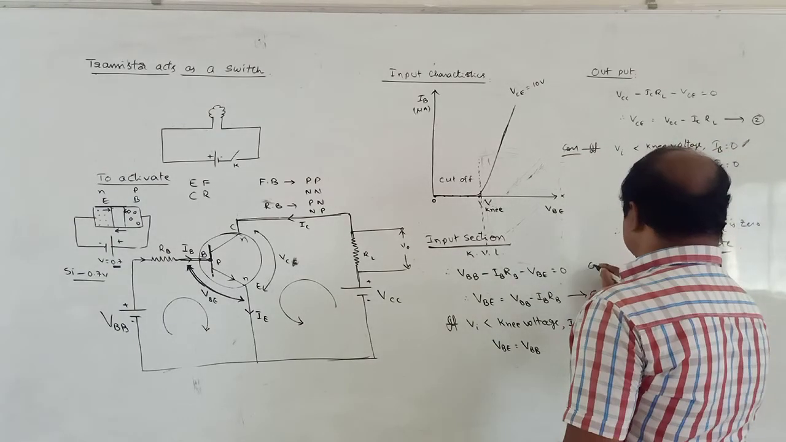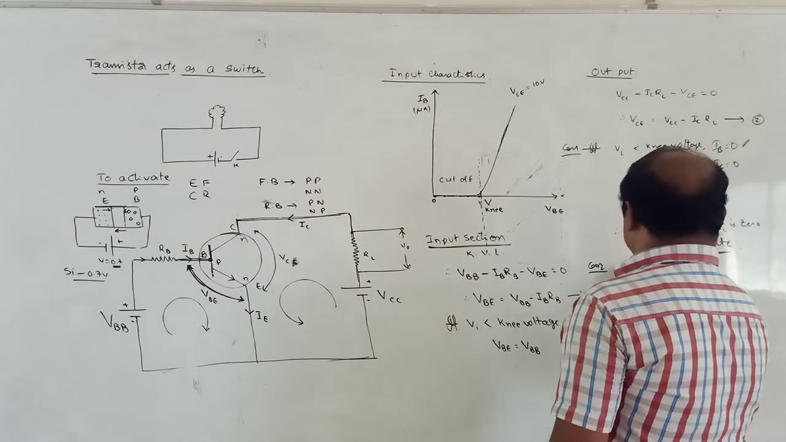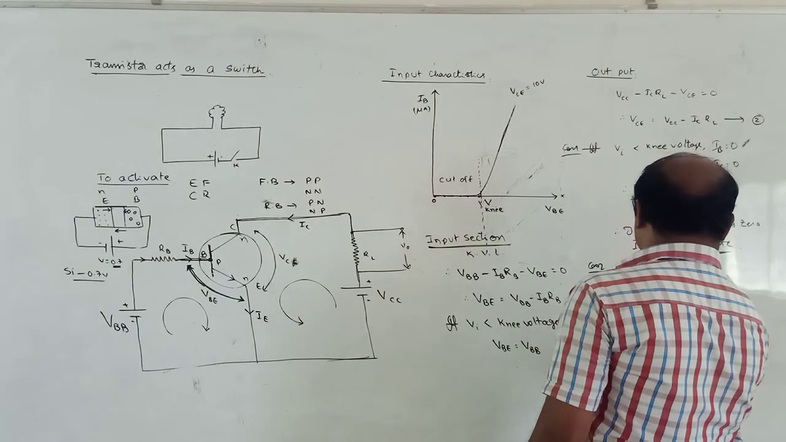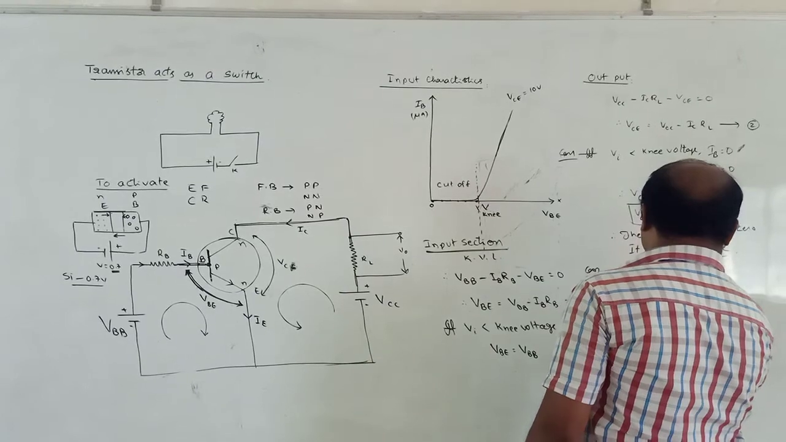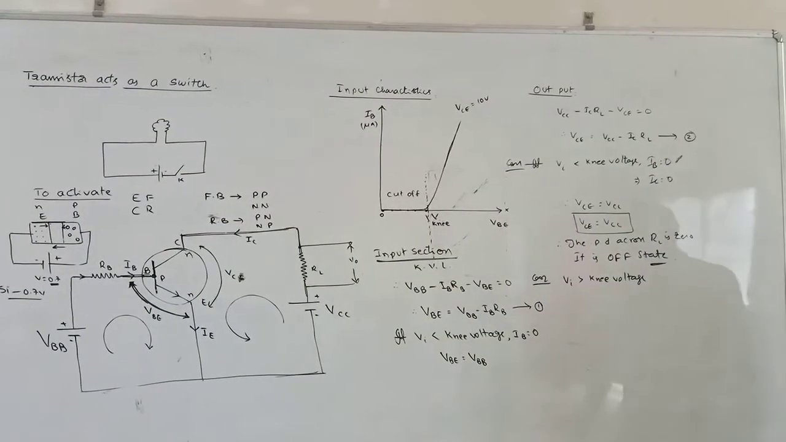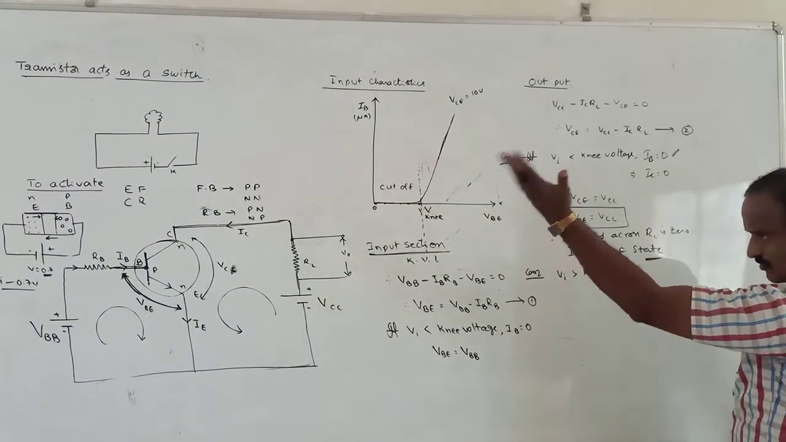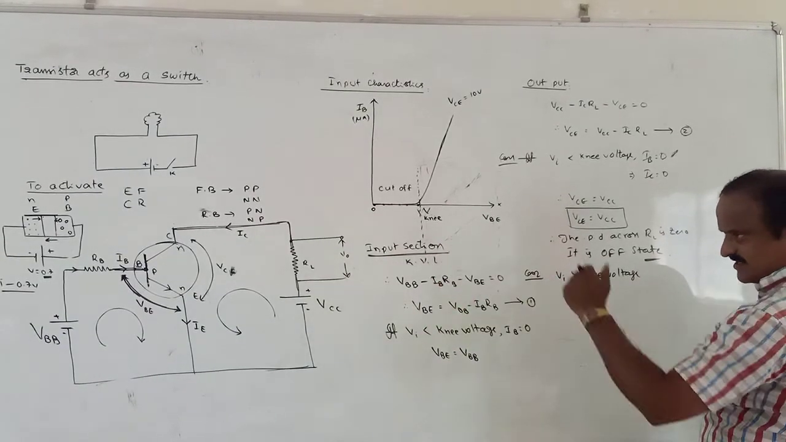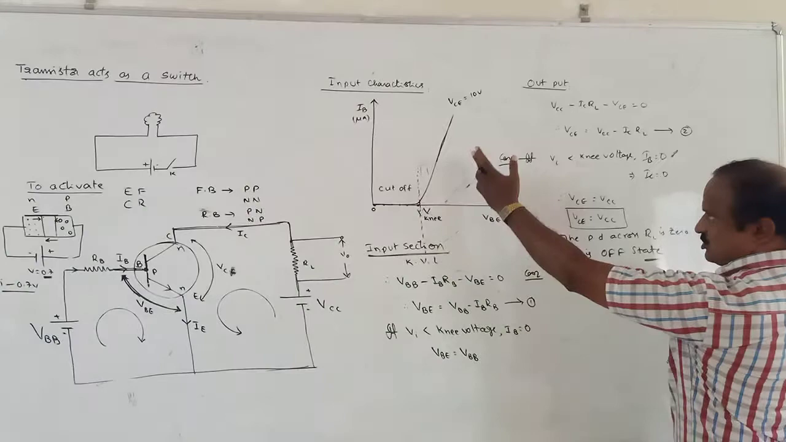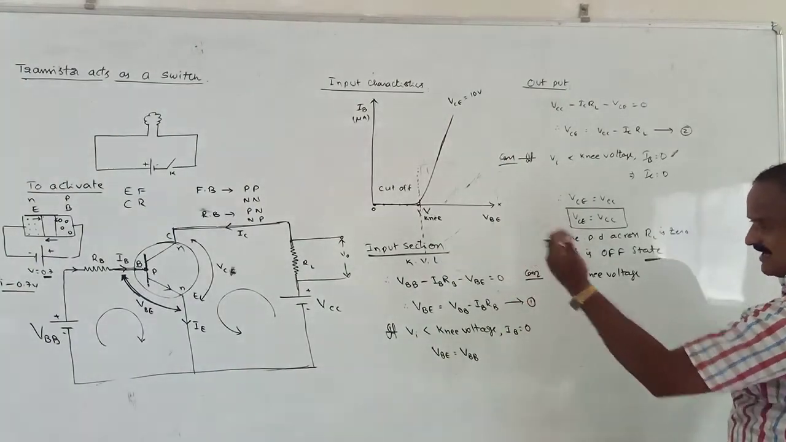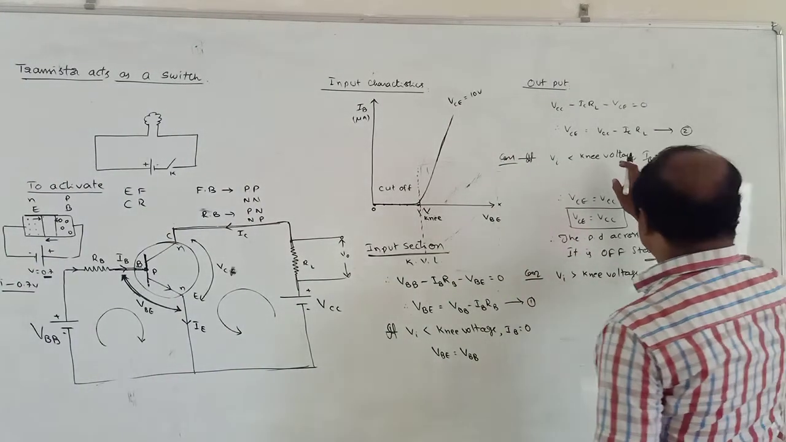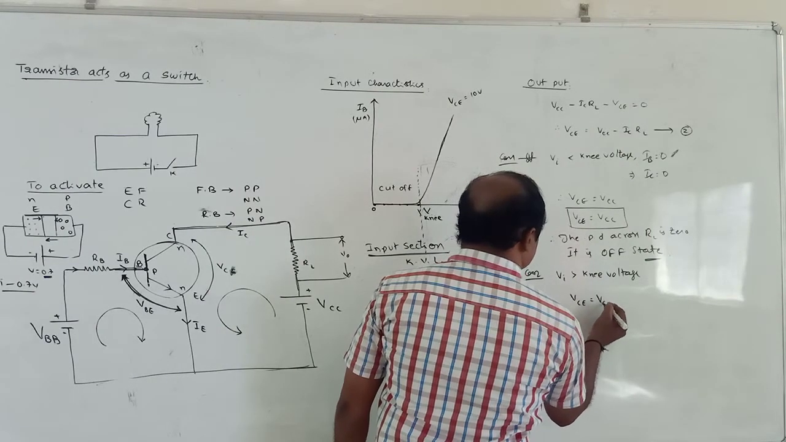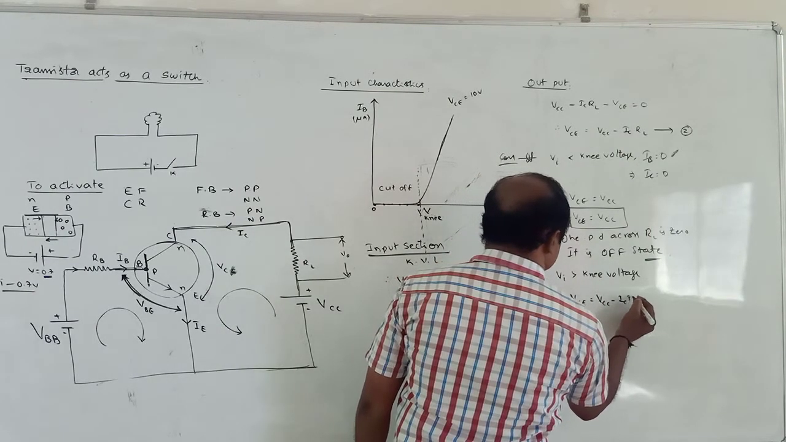Again, case 2. If Vi is greater than the knee voltage. Observe that if Vi is greater than 0.7, that means there is some base current. IB increases. If IB increases, automatically IC should increase, right? So from this equation, VCE is equal to VCC minus ICRC.